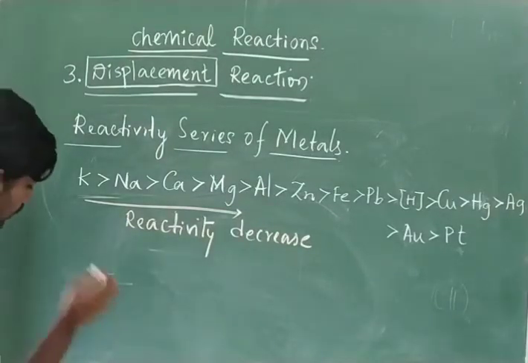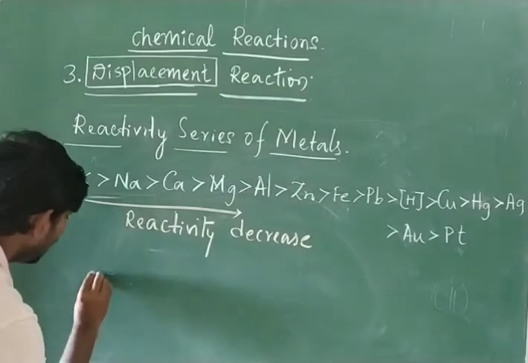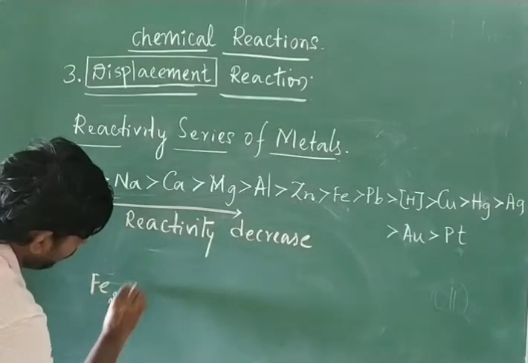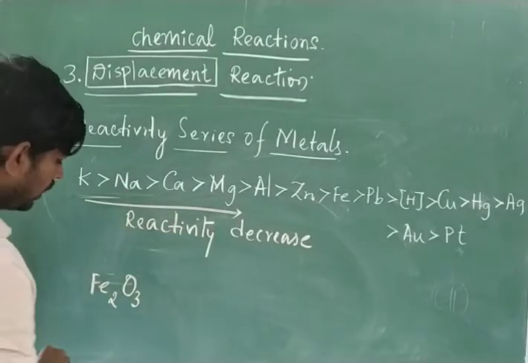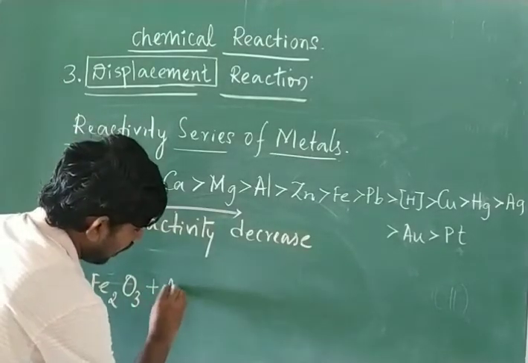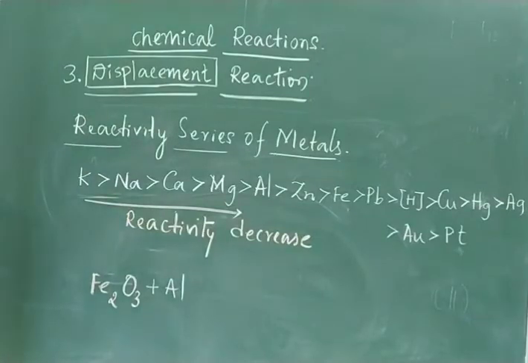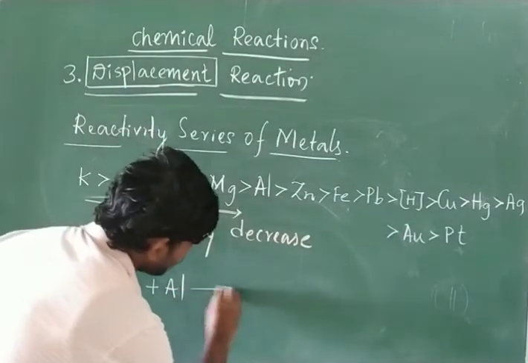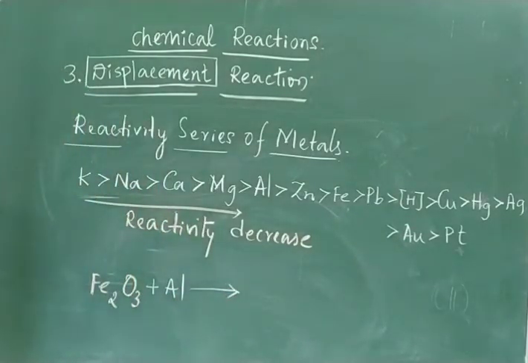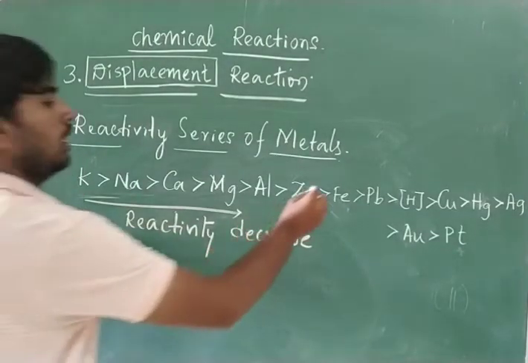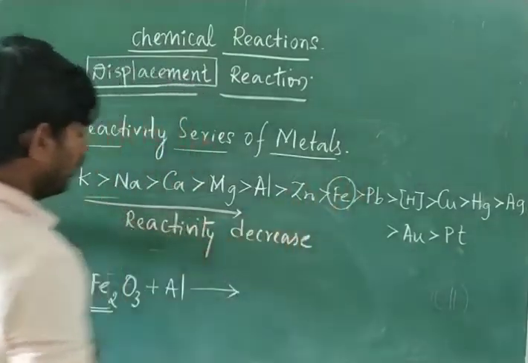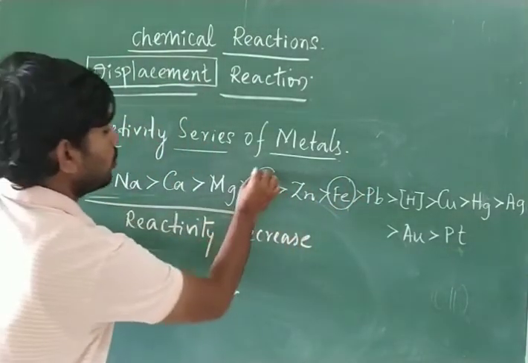Okay, suppose we have iron oxide, Fe2O3, and for this one I am going to add aluminium. Whether the reaction is going to occur or not, you should remember where the iron is in the reactivity series. Here is the iron. Where is the aluminium? Here is the aluminium.